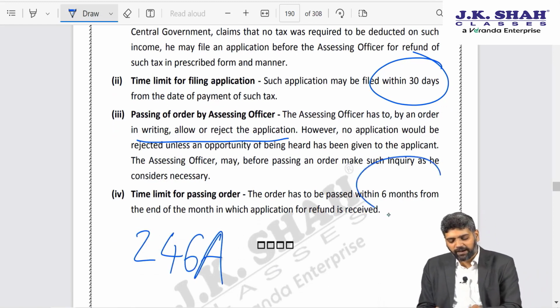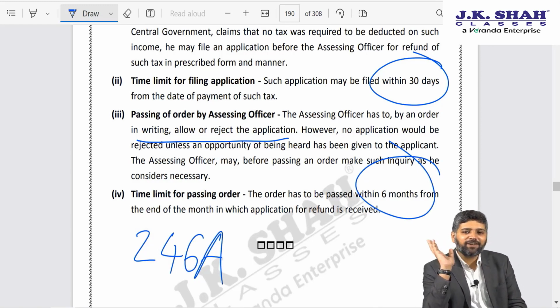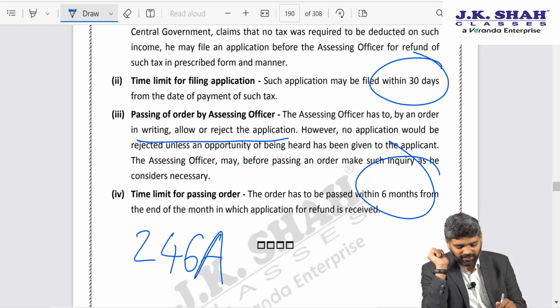The order has to be passed by AO within 6 months. So there is a time limit. Unlike Commissioner Appeal, where they can sit on the file for 3 years, 4 years, here it will be decided within 6 months. Thank God for that. Anyway.